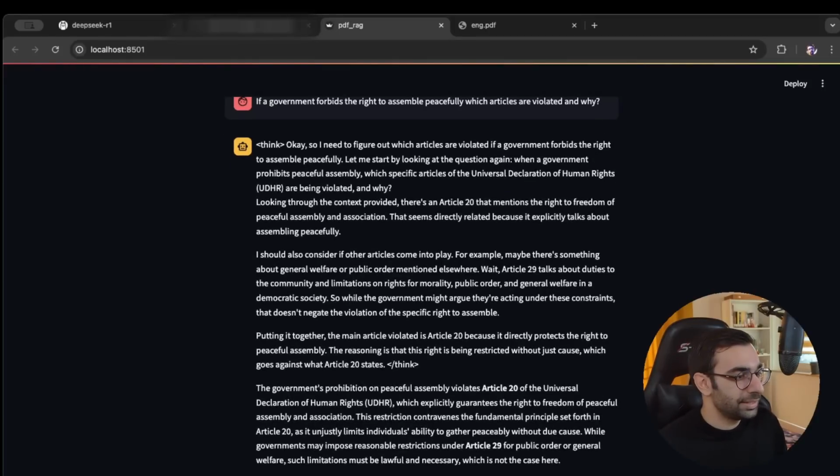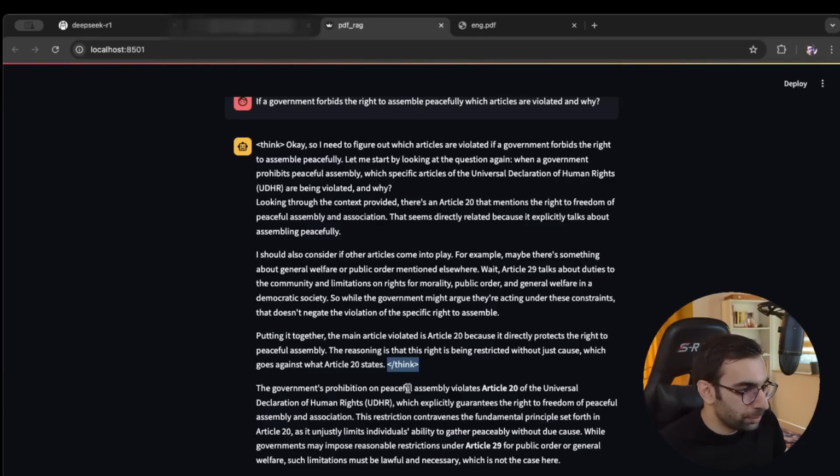So this is the answer. Notice this text inside the think tag. This is how it is showing that the model is reasoning step by step. You can easily parse this string and remove this before showing it to the user, of course, but I just wanted to show you because it's so funny how it is reasoning like a human. But let's see the answer.